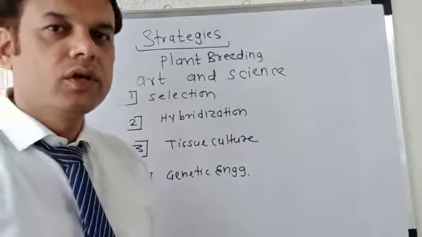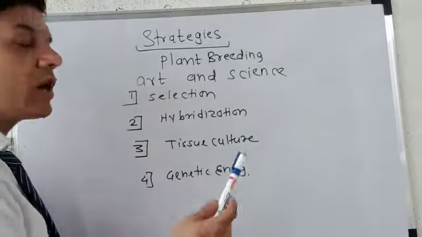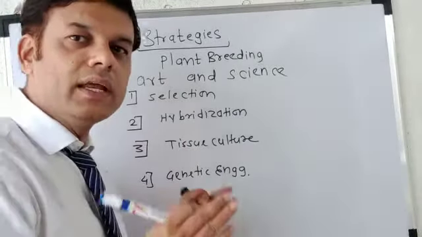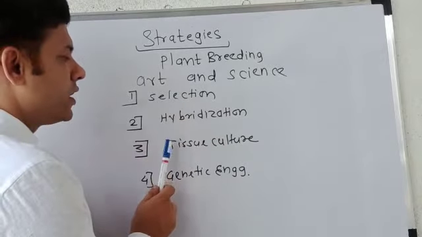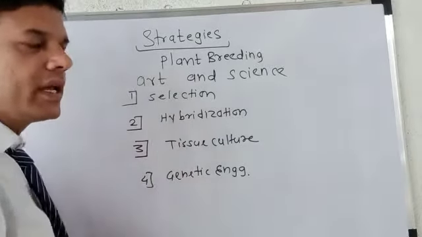Okay students, so we can see that there are four ways by which we can increase the plant production: selection, hybridization, tissue culture, and genetic engineering.